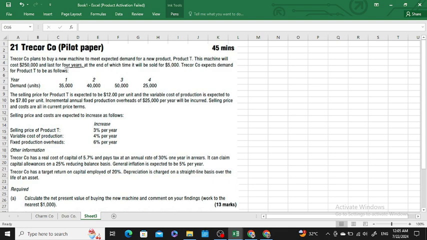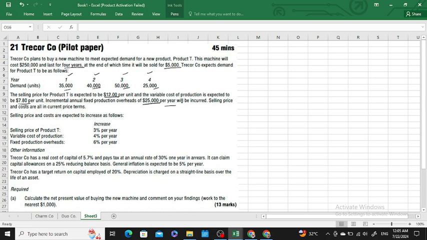Trecor company's expected demand for the product is as follows. The company will operate for 4 years, year 1, year 2, year 3 and year 4. The demand is 35,000 for the first year, 40,000 for the second, 50,000 for the third, and 25,000 for the fourth year. The selling price is expected to be $21 per unit, the variable cost is expected to be $7.8 per unit, and the fixed production overhead would be $25,000 per year.